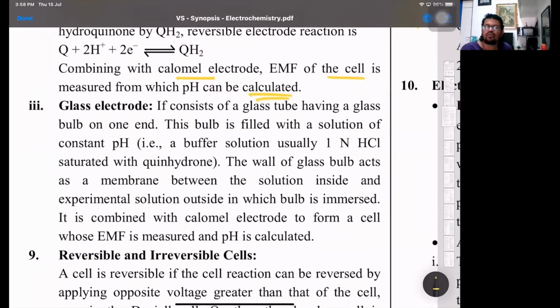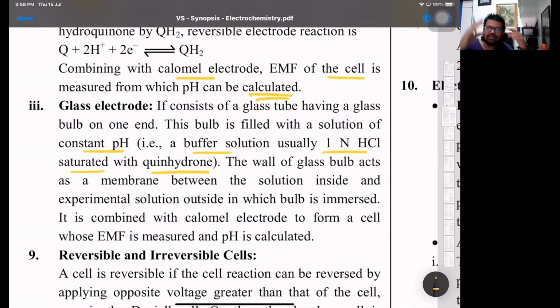Then there is also the glass electrode. It is a glass tube having a glass bulb, filled with a solution of constant pH. That is basically a buffer solution, usually 1 normal HCl saturated with hydroquinone. We all know buffer solutions, right? The one which will resist a change in its pH even if you add small quantities of strong acid or strong base. The wall of the glass bulb acts as a membrane between the solution inside and the experimental solution in which the bulb is immersed. It's combined with calomel to form a cell.